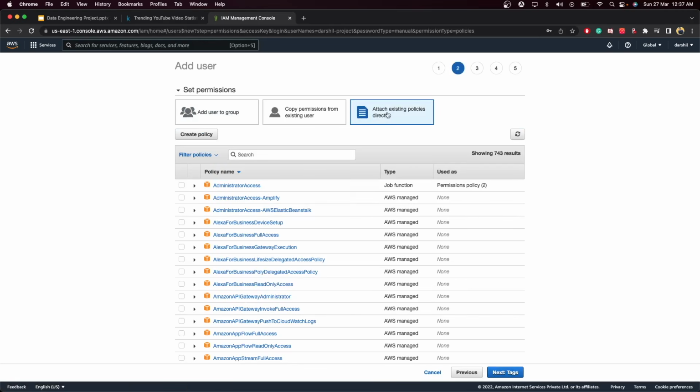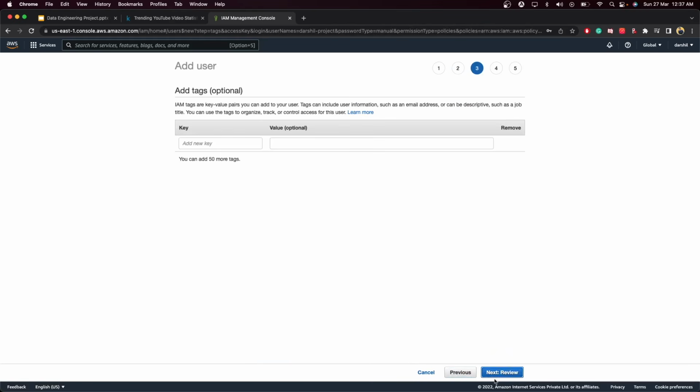Then go to attach existing policy and give this user admin access. With admin access you can perform all the actions but cannot see some things such as cost, billing and other things. So make sure you click on admin access. Once you click admin access, click on next. We don't have to provide tags. Tags are basically used to track down the cost.